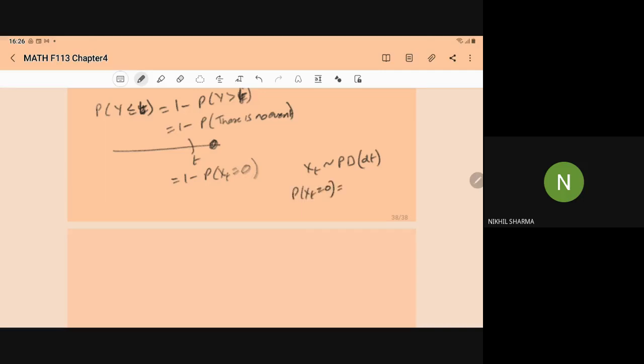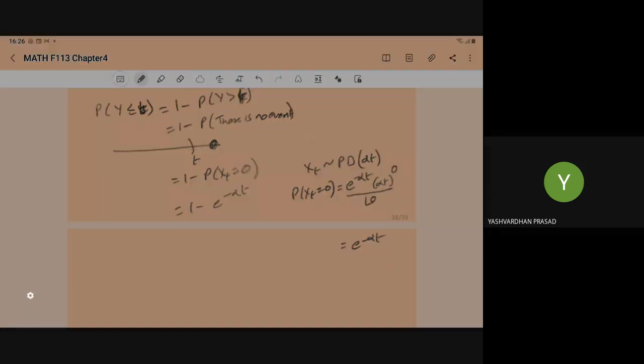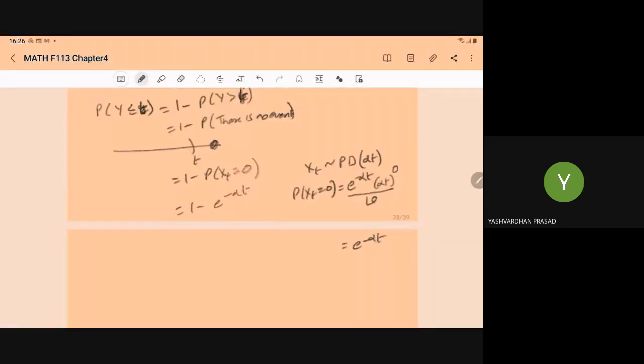What is the general formula of the Poisson distribution? e to the power minus alpha t, alpha t to the power x upon x factorial. With x equal to 0, it becomes e to the power minus alpha t. So what is this? Or 1 minus e to the power minus lambda t. So what is this?